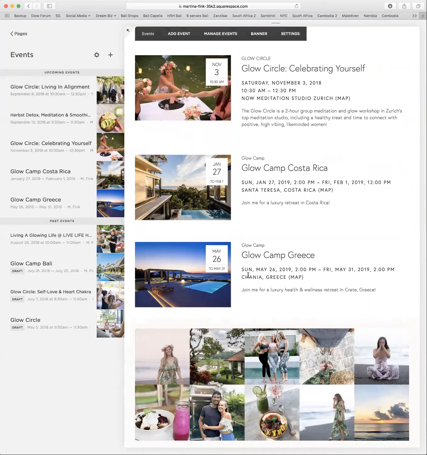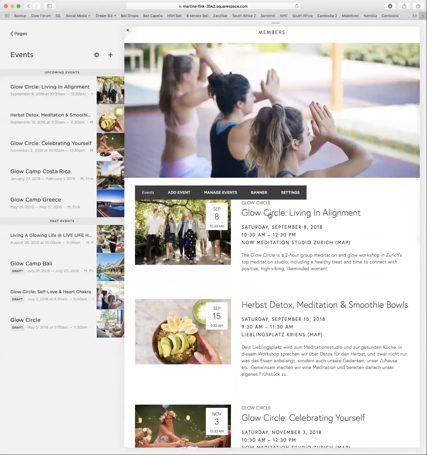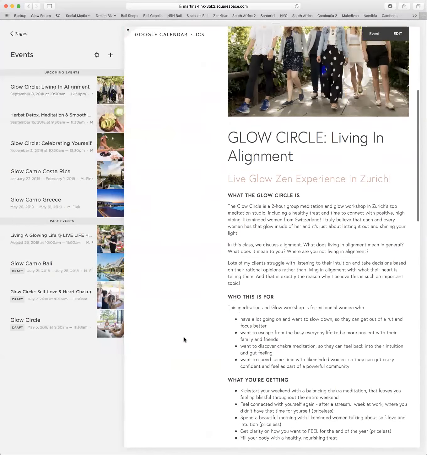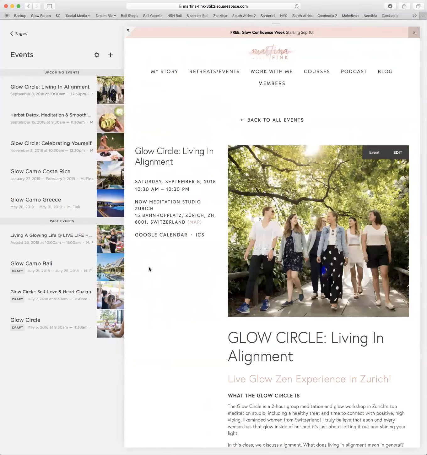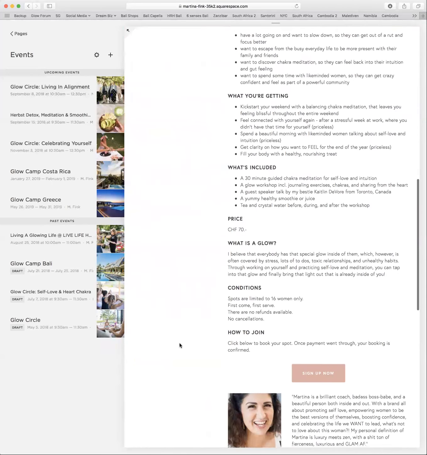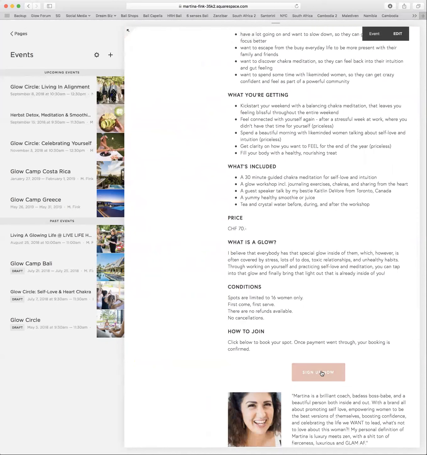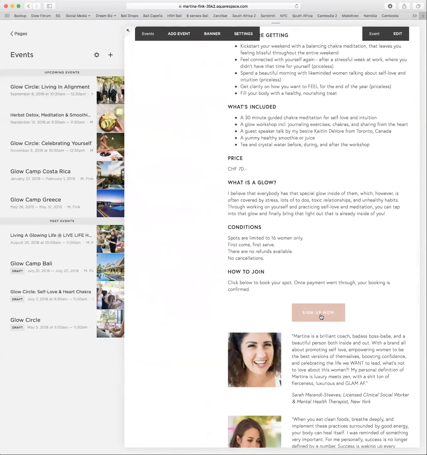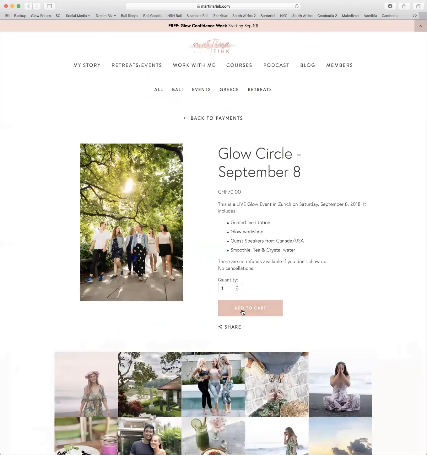When you enter that, you can have a description. You can actually click on it. Let me show you this one. You can have a description. You see where it is with the full address. People can check out the map. You can add a description, and then you can have a button, and that button will lead to the product, which is what we talked about before. And this is where they can actually buy it, in case you ever want to do that.